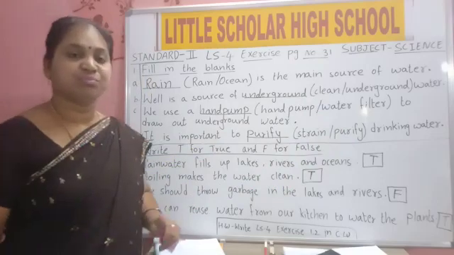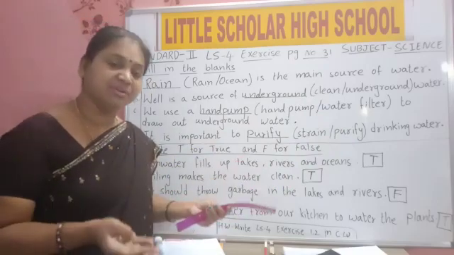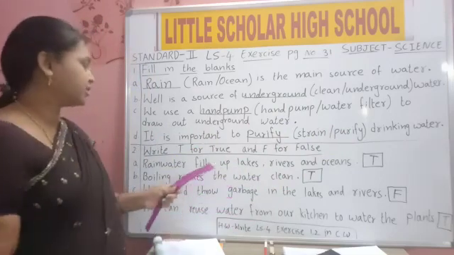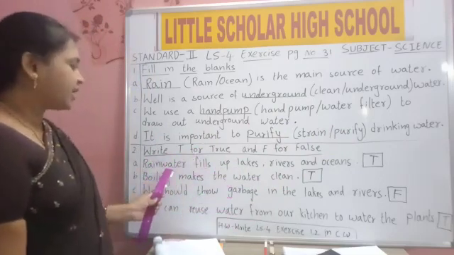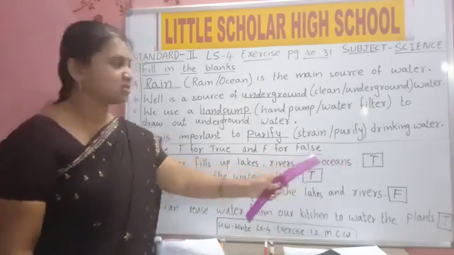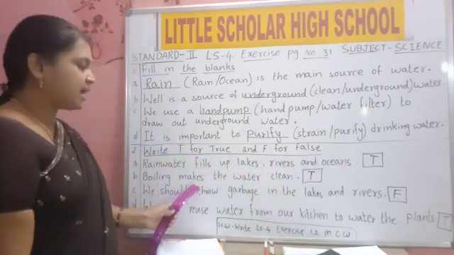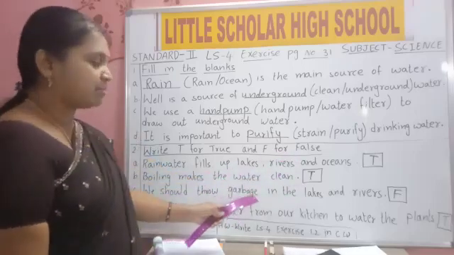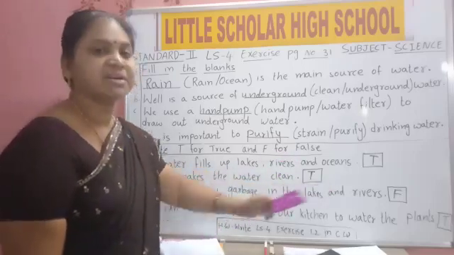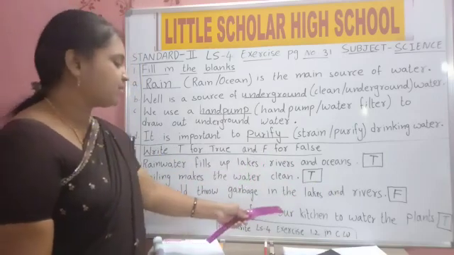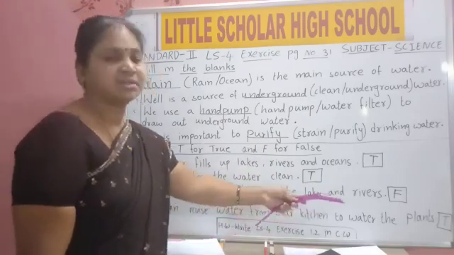Before drinking, we should boil, filter, or purify the water so that we can drink clean water. True or false? Rainwater fills up lakes, rivers and oceans. True. Boiling makes the water clean. True. We should throw garbage in the lakes and rivers. False. We can reuse water from our kitchen to water the plants. True.